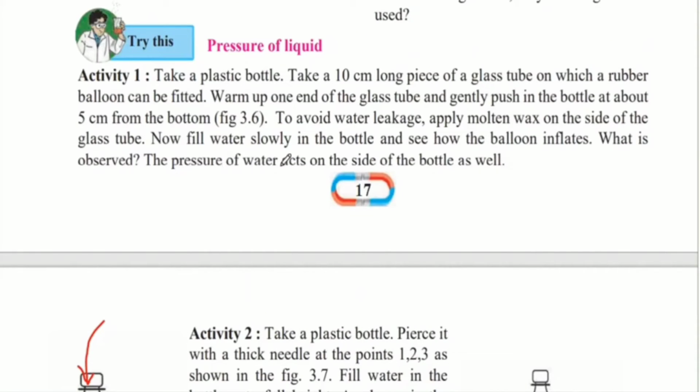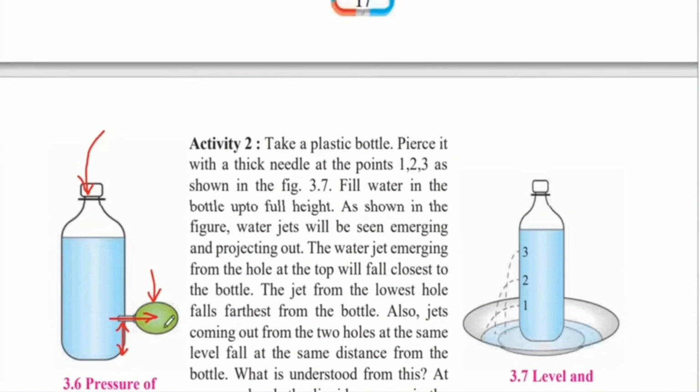The pressure of the water acts on the side of the bottle as well. So by this experiment we can conclude that even though the water is contained in the bottle, it is exerting a pressure on the walls of the bottle, and therefore because we created a hole in this bottle, the pressure was entering the balloon and inflating it.